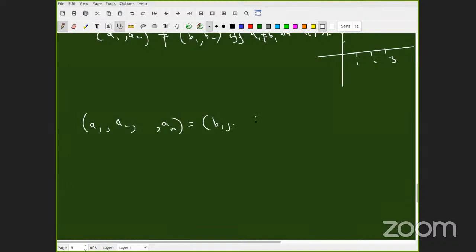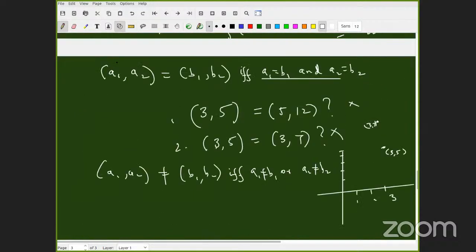So how do I say this, if and only if, I have to form some statement here. First understand, is there a quantifier in saying this? Because look at 2, already you have said the corresponding coordinates should be equal. A1 should be equal to B1.